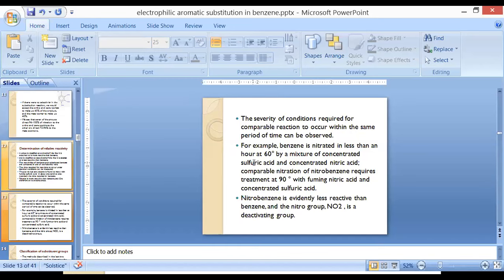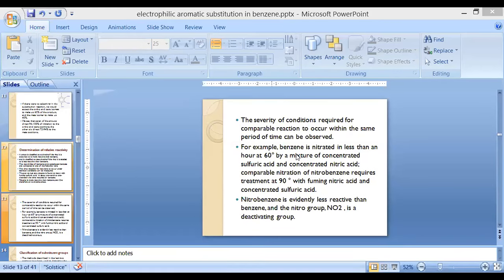Whereas in the earlier case, toluene, that is methyl substituted benzene, activates the benzene ring. Here, the nitro functional group deactivates the benzene ring. That's why the nitrobenzene compound requires a higher temperature than a normal benzene ring for nitration. So nitrobenzene is evidently less reactive than benzene because it requires a higher temperature. That means we can conclude that the nitro group comes under the category of deactivating groups.